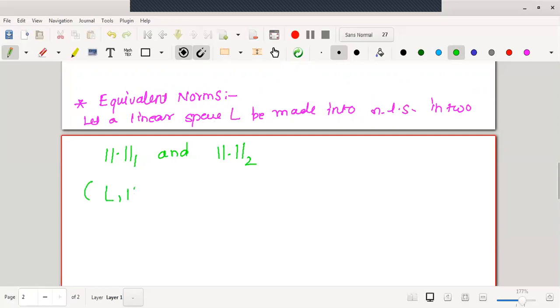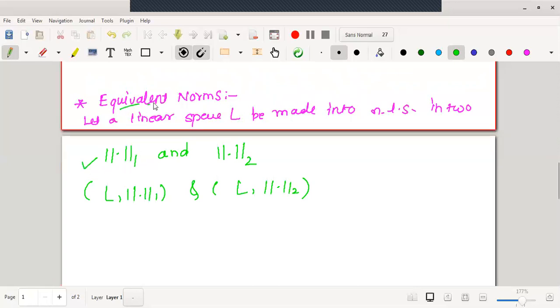Therefore, L along with norm 1 is a normed linear space. Similarly, L along with norm 2 is also a normed linear space. Now, we will try to understand when the two norms defined on the linear space are equivalent.